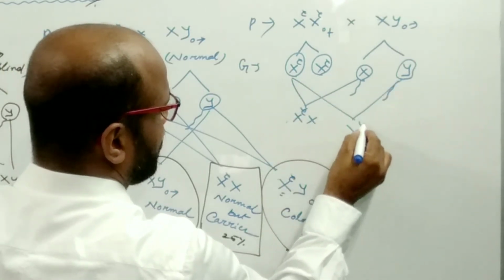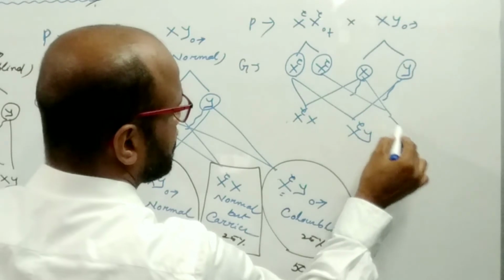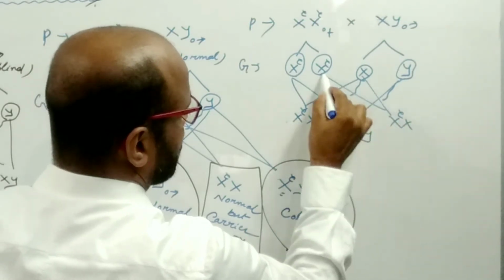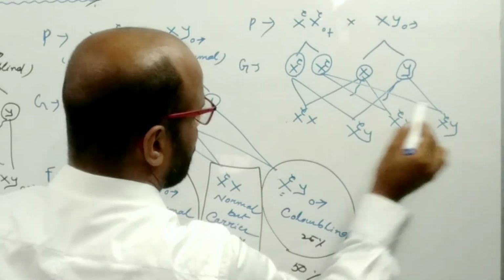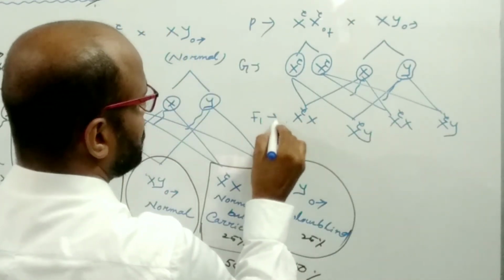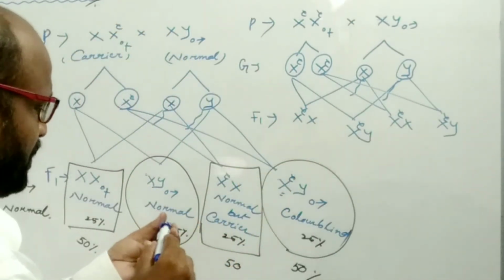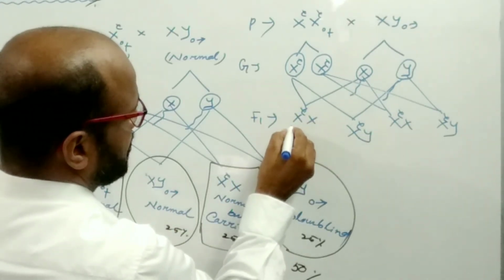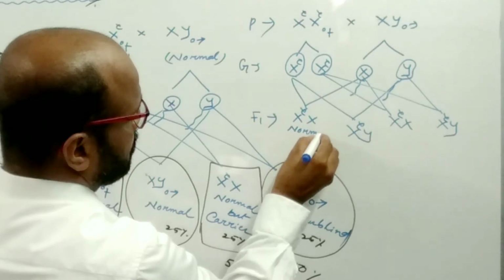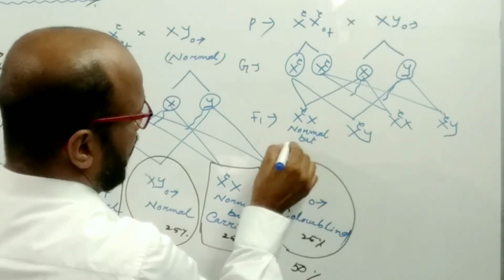and what happened here? This is the defective gene here. There is also a defective gene here, and there is also a defective gene here. This is the F1 generation. What actually happened here? The female which contains one defective gene means she is normal, but a carrier.